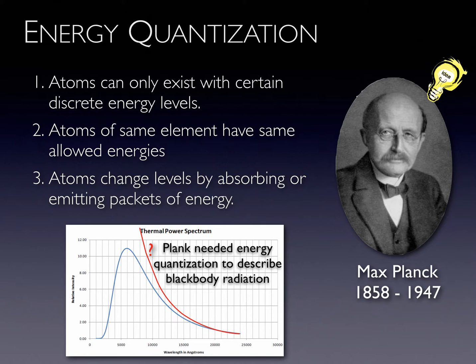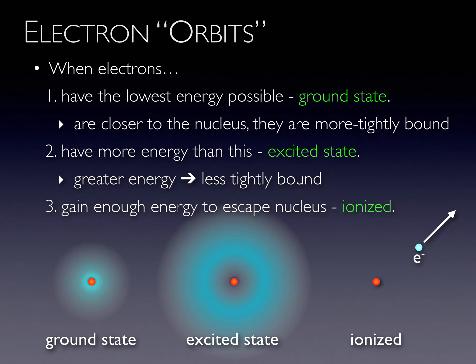Atoms of the same element would have the same allowed energies, but those values would differ from the allowed energies of other elements. Atoms then had to gain or lose energy by the absorption or emission of packets of energy. Einstein would show that these packets were actually individual photons. Some additional terms are needed for further discussion. For simplicity, let's restrict this discussion to the hydrogen atom.